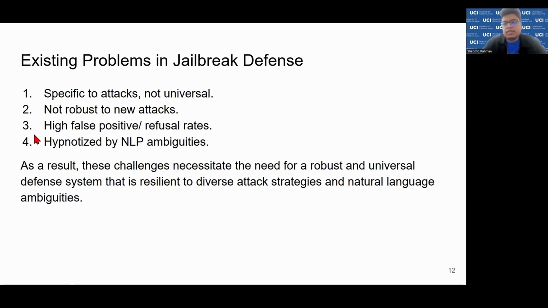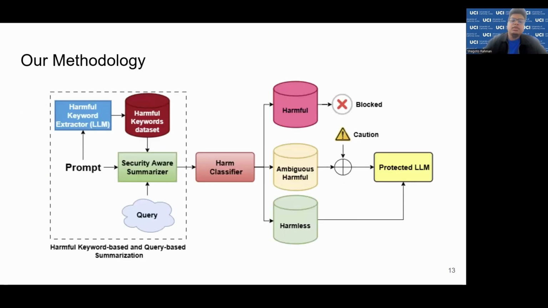As a result, we need something that is universal, that should work regardless of what kind of attack you use, and also it shouldn't increase the refusal rate, and should also understand the ambiguities of natural language processing. As a result, we have generated our solution, the savior, which goes like this.